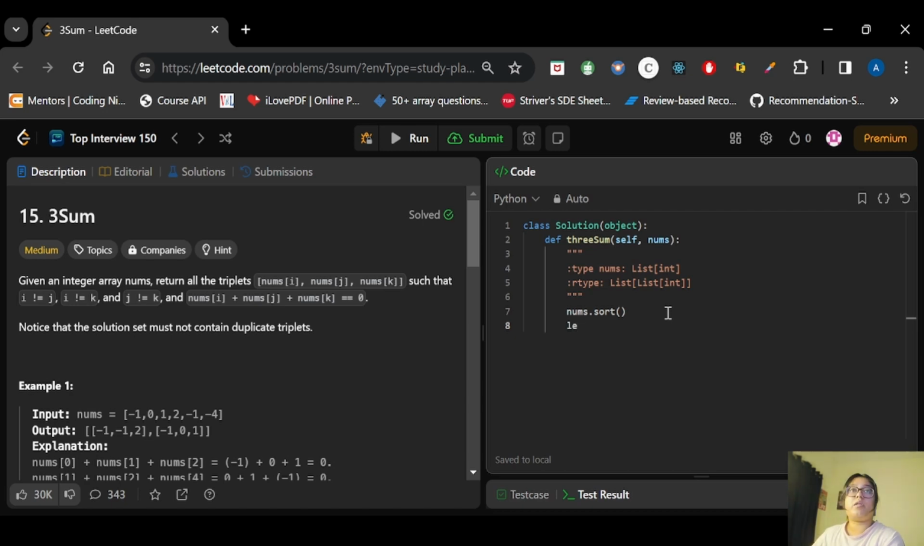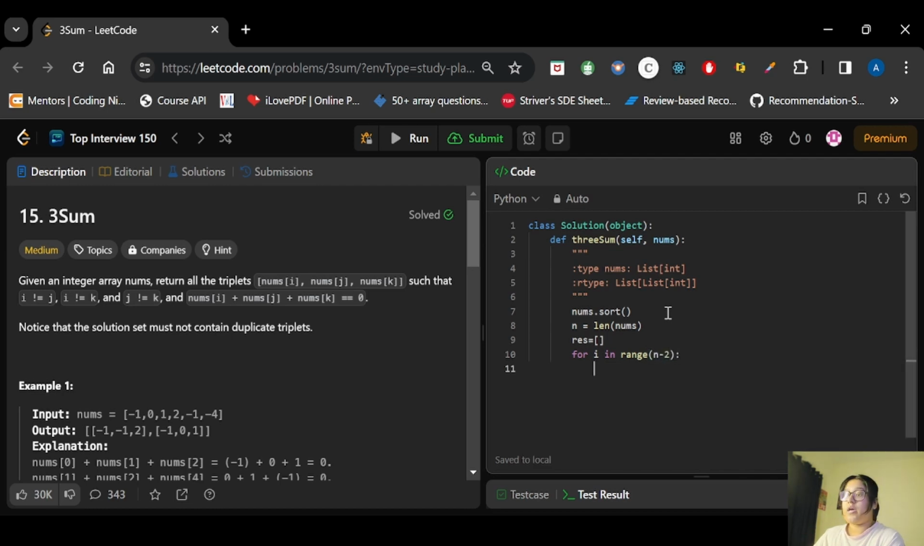So let me declare the n here. N will be length of nums. Now we will have a result which will be storing the result. So we will start a loop for i in range of, we will start from 0 and we will go till less than n minus 2, right? So now we have that.